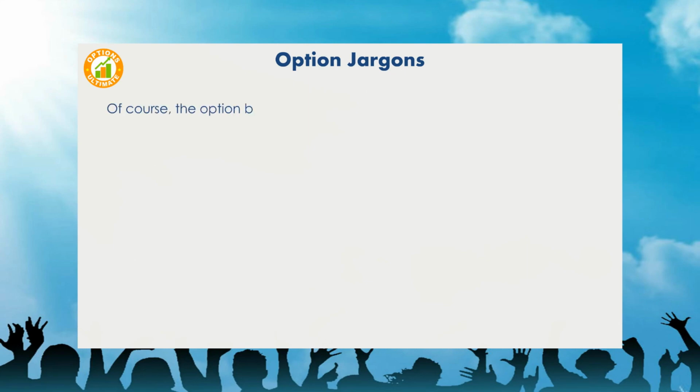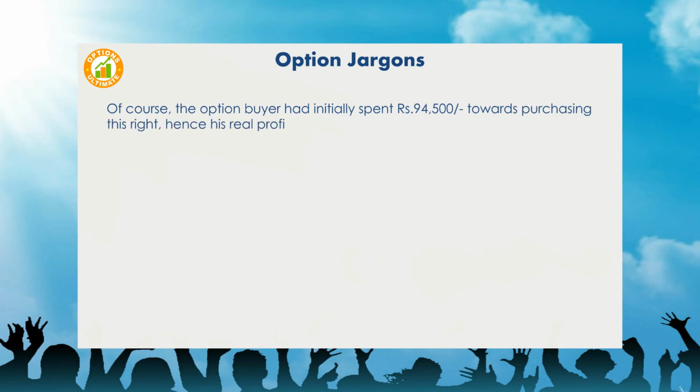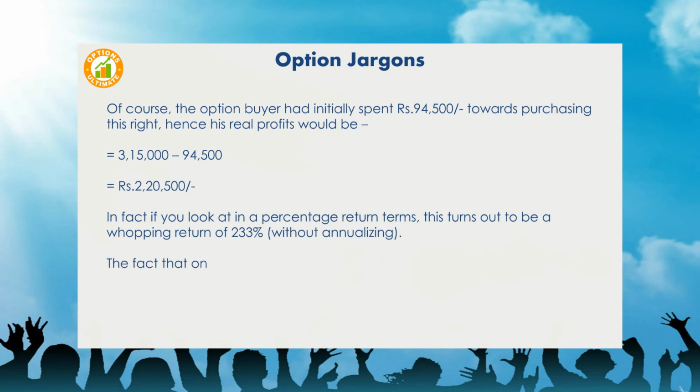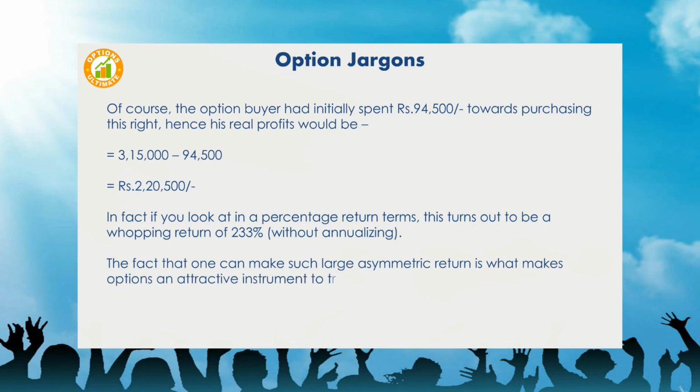Of course, the option buyer had initially spent 94,500 rupees towards purchasing this right, hence his real profit would be 3 lakhs 15,000 minus 94,500 equals 2 lakhs 20,500 rupees. In fact, if you look at it in percentage return terms, this turns out to be a whopping return of 233% without annualizing. The fact that one can make such large asymmetric return is what makes options an attractive instrument to trade. This is one of the reasons why options are massively popular with traders.